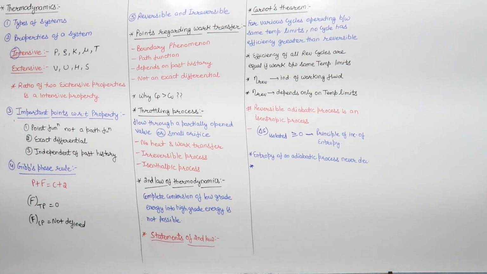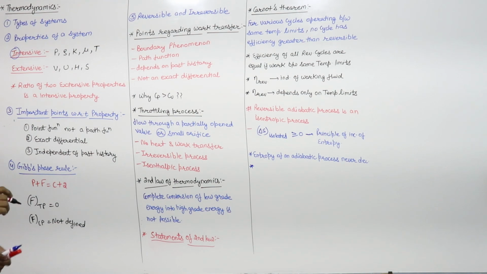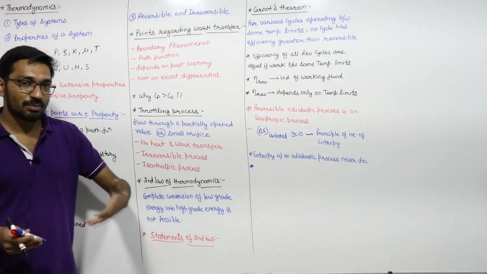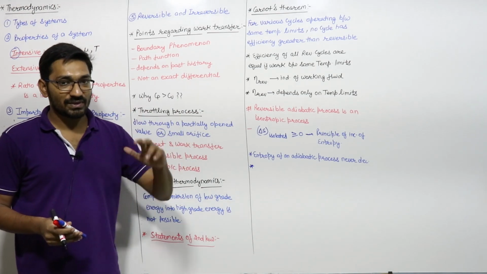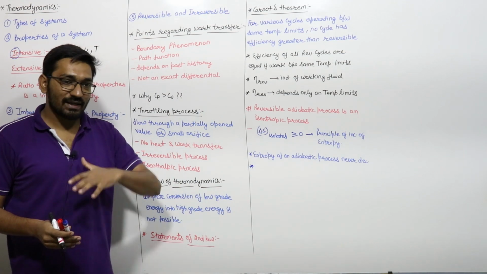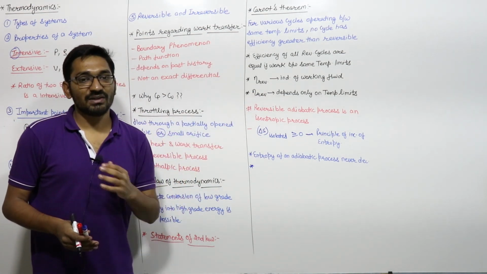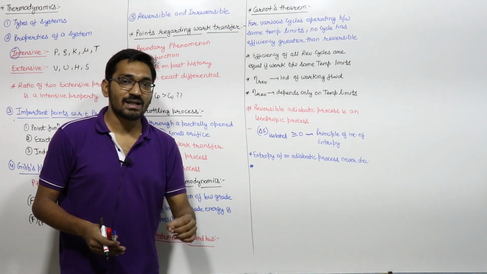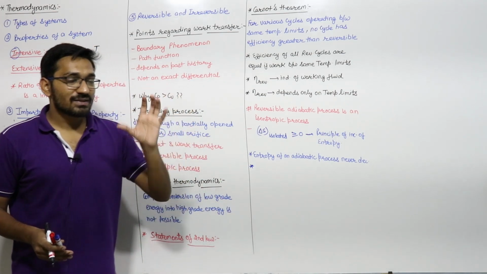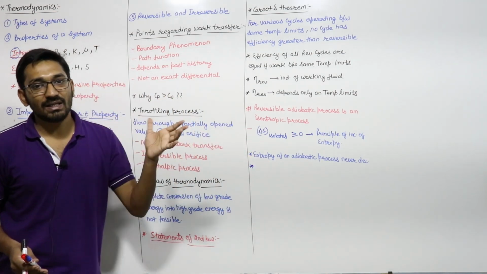If we say what is a reversible and irreversible process, a reversible process is that process, suppose a system is going from point 1 to point 2 via a process A, so if you reverse the process, then there should not be any net effect on system and surrounding. That means system and surrounding will come back to their initial state.